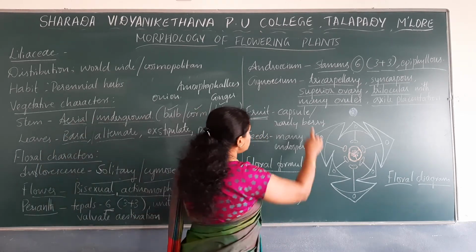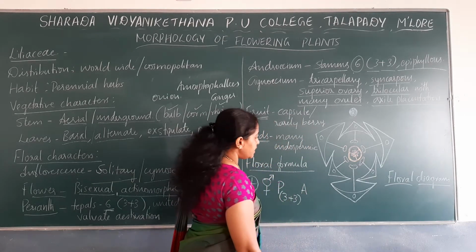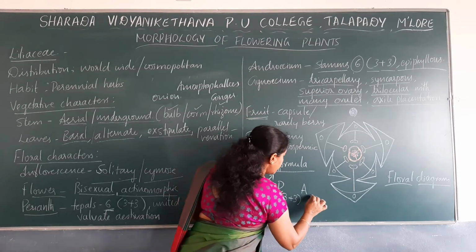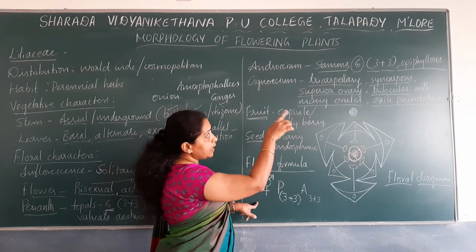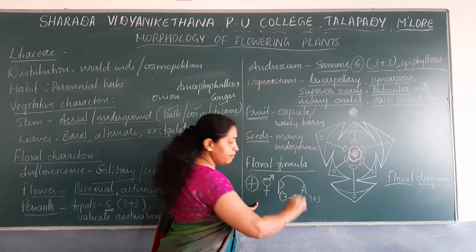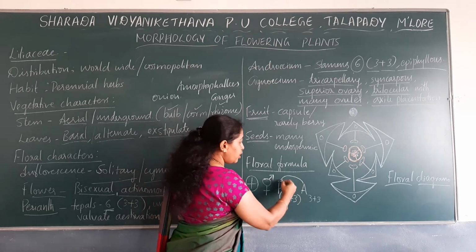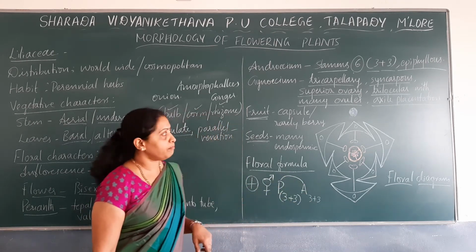Next, androecium. Androecium is denoted by A. How many stamens are there? There are 6 stamens, but they are arranged in 3 plus 3. And the stamens are epiphyllous, that is, stamens are attached to the perianth. So an arc has to be drawn between the androecium and perianth. Stamens are attached to the perianth.